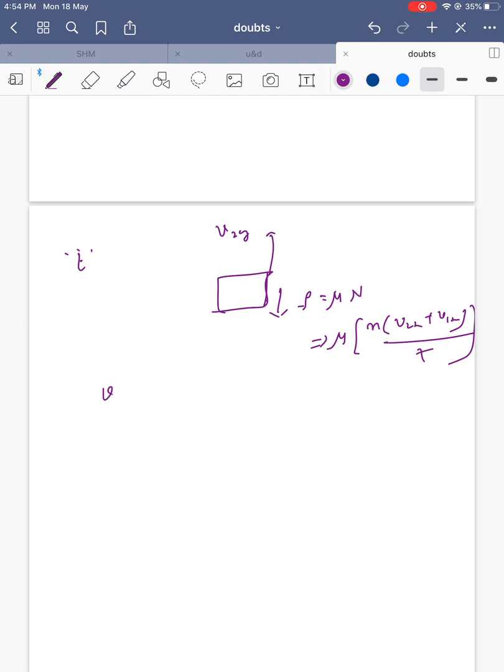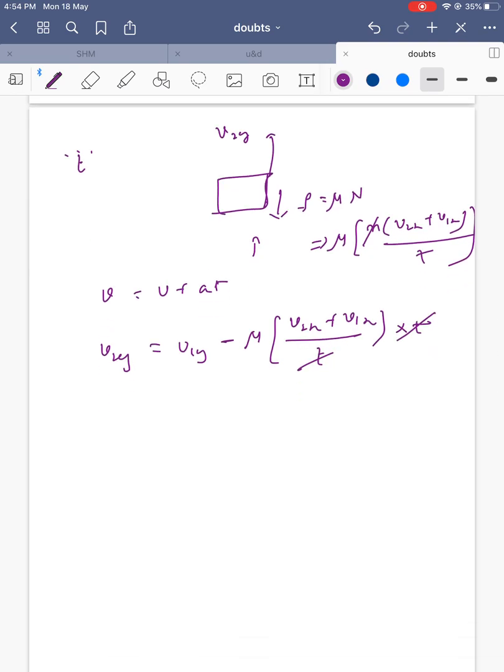T seconds. v is equal to u plus at, and v is nothing but v2y in the upward direction, and u is v1y, and a is in the downward direction, so minus mu into a, where a is nothing but force by m, so m will be cancelled. So a is equal to mu into (v2x plus v1x) by t, into time t, and t gets cancelled because the same time duration it is in contact. So v2y, we already have a relation, v2y is equal to v1y by 5, equals v1y minus mu times (v2x plus v1x).